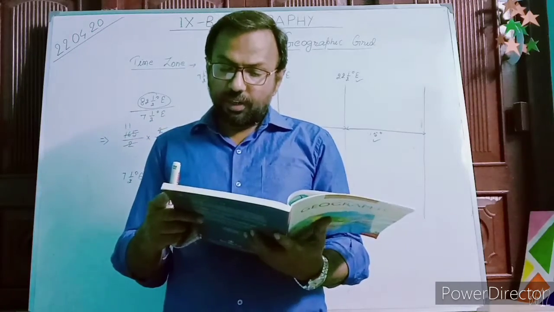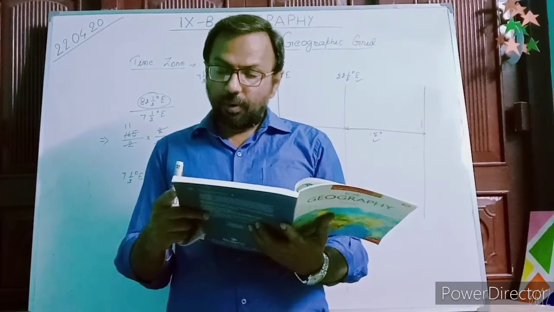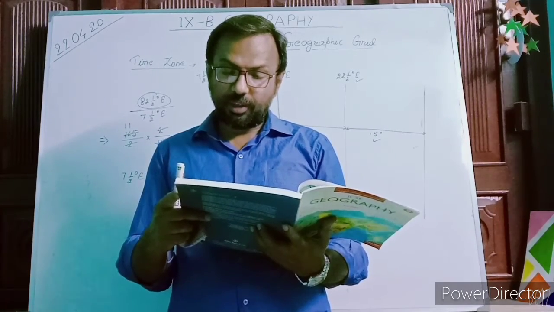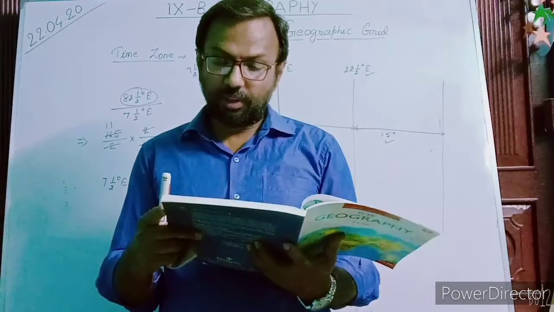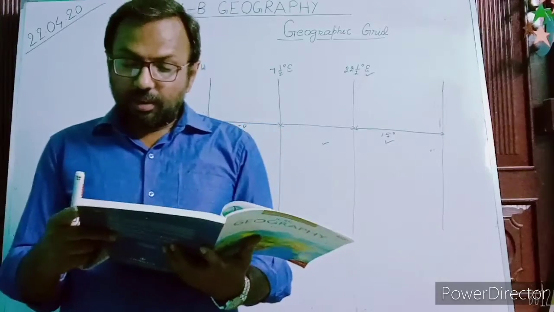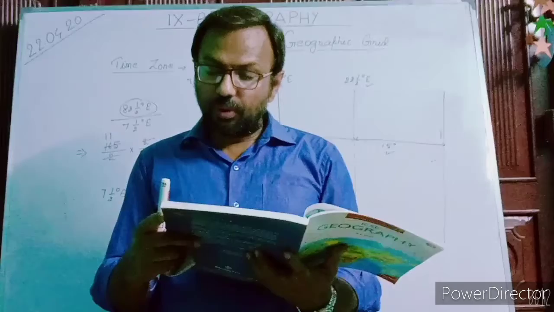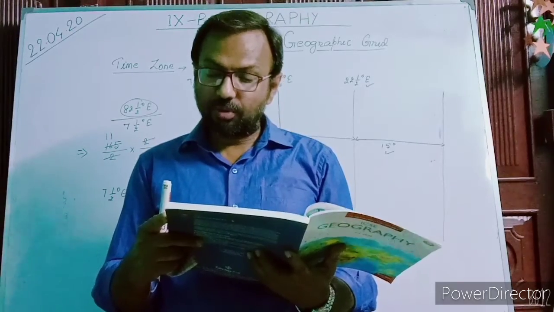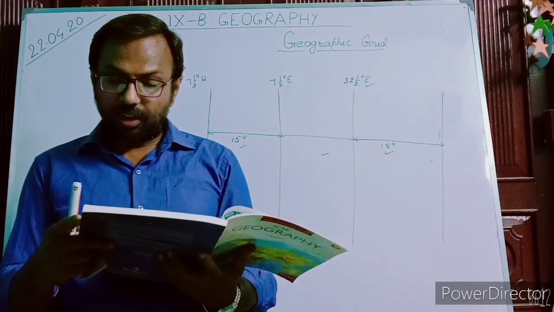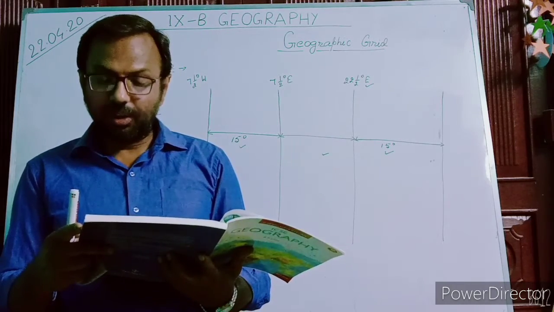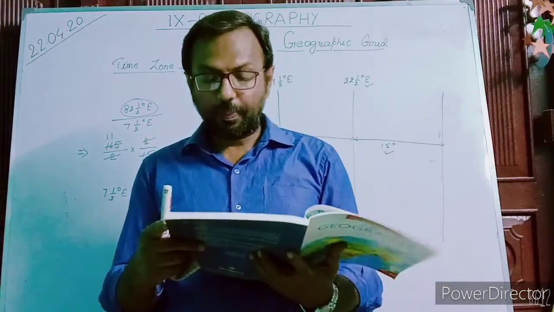For example, it is written in the book, Europe from Portugal to Poland shares one time zone, although the longitudinal extent is about 30 degree. It has more than one. China extends across 4 zones of 15 degree, meaning 4 time zones, but officially the standard meridian is considered as 120 degree east longitude, which is close to Beijing.